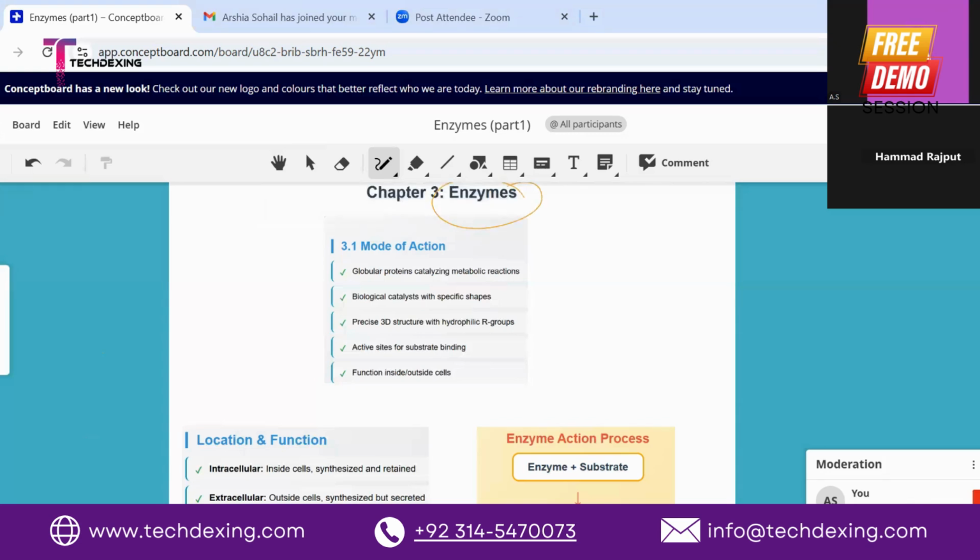In today's class, we will be studying enzymes. Enzymes are basically biological catalysts. Remember one thing, what are catalysts? In chemistry, we use a catalyst to speed up reactions. But why do we use the term biological here? Because enzymes are biological catalysts working for the reactions taking place in living organisms. So that's why we use the term biological catalyst for them.